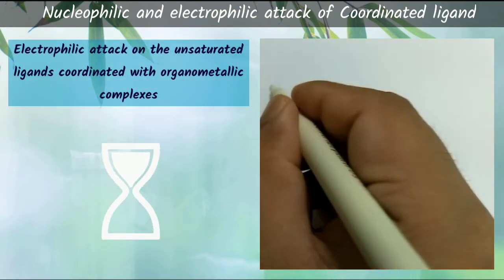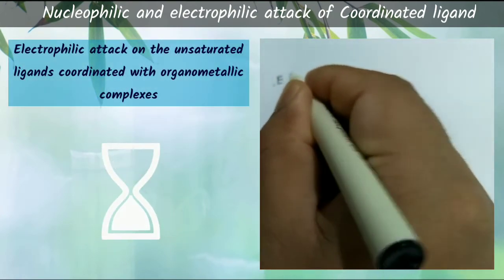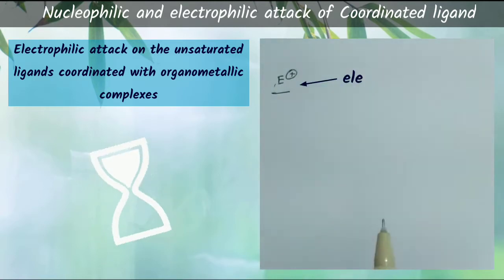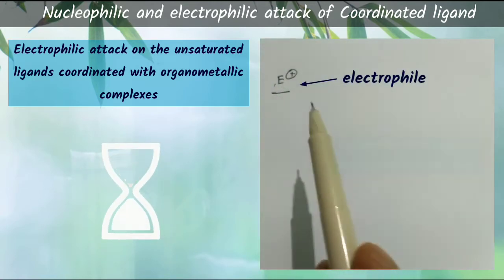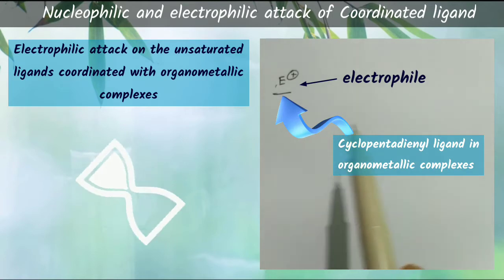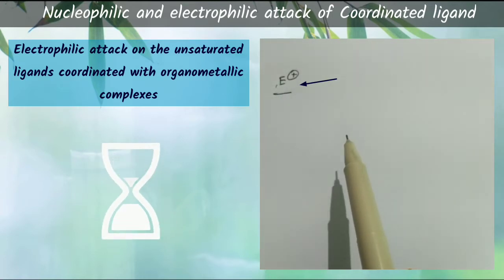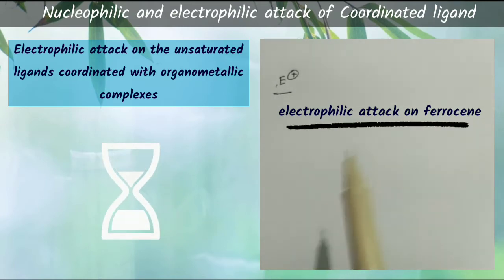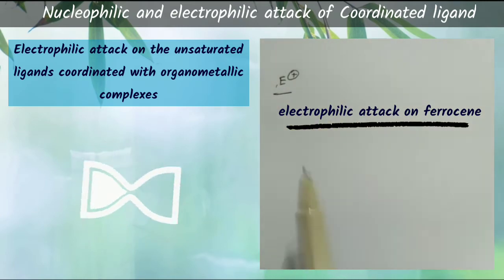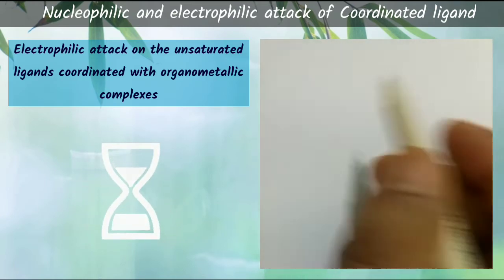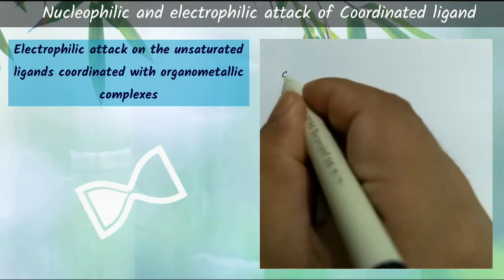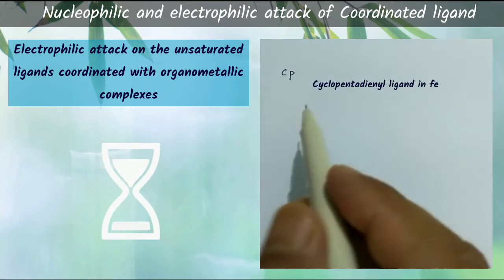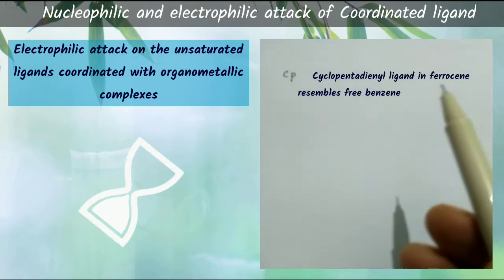Now coming to the electrophilic attack, we have understood that the cyclopentadienyl is stable towards nucleophilic attack, but it does react with electrophiles. We basically discuss here ferrocene, which is in your syllabus and also important for your exam. The cyclopentadienyl resembles free benzene, and even in some cases it reacts faster than benzene.